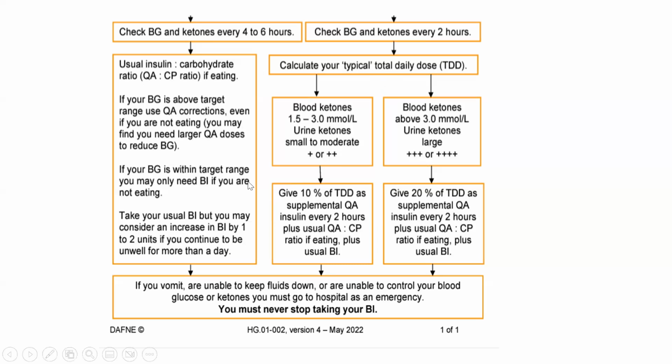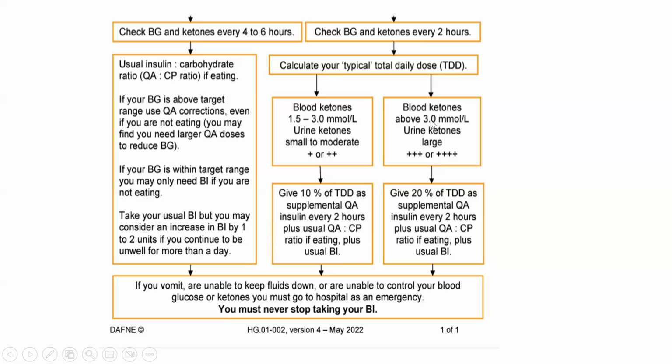So this is in the scenario of a severe illness. And this was basically the answer to our question theme. Our patient had 1.6 millimole per liter for the ketones. So the advice is 10% of the total daily dose as supplemental quick acting insulin every 2 hours, plus the usual quick acting insulin to carb ratio if eating, plus of course the usual basal insulin.